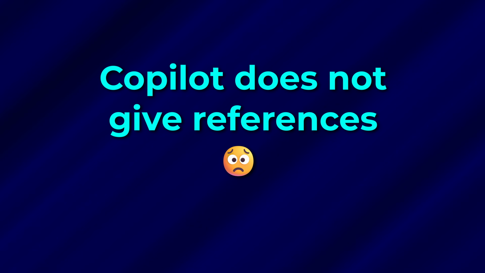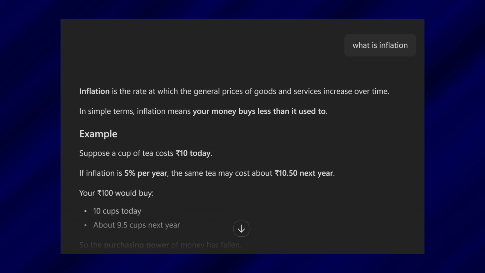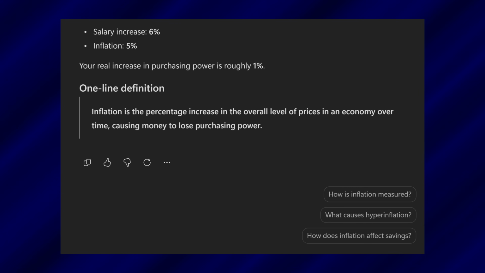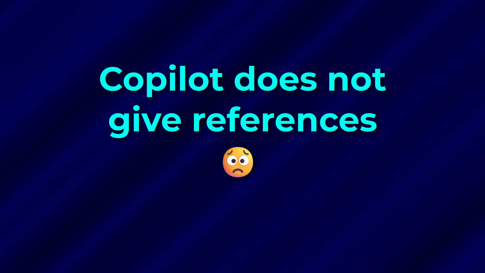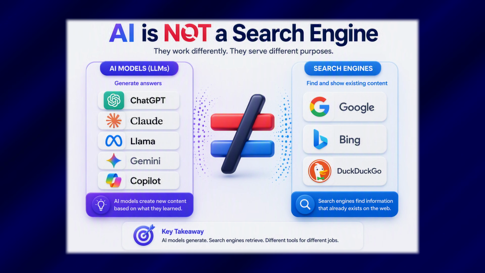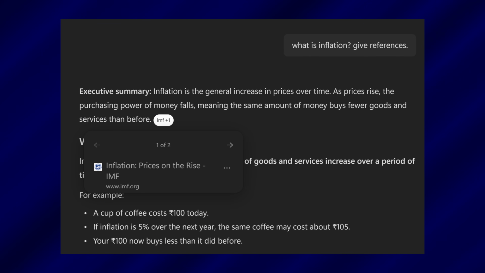They say, I asked something to Copilot, it gave me an answer, but without any references or links or citations. So, how do I trust it? Where are the references? So, the short answer is AI is not search. If the AI model answers internally, there are no external sources to show. So, if you really want references, you must explicitly ask for them in the prompt.